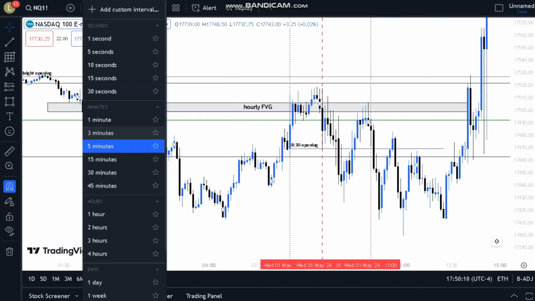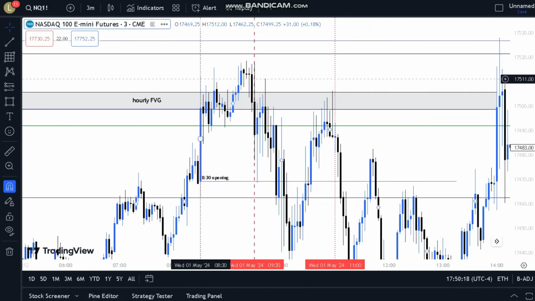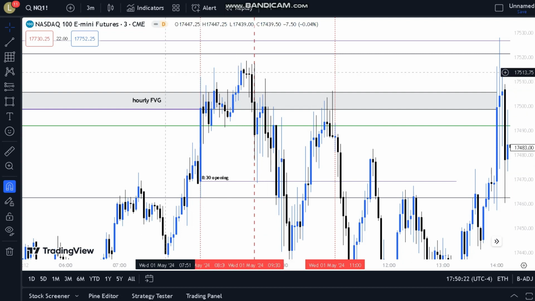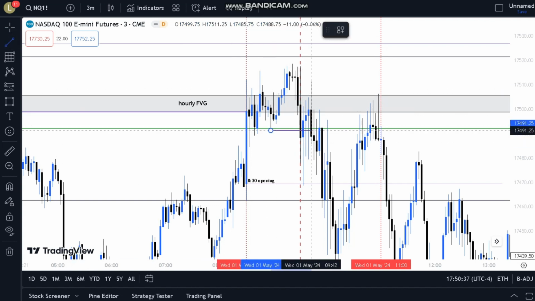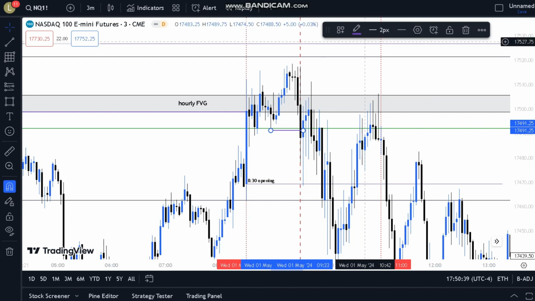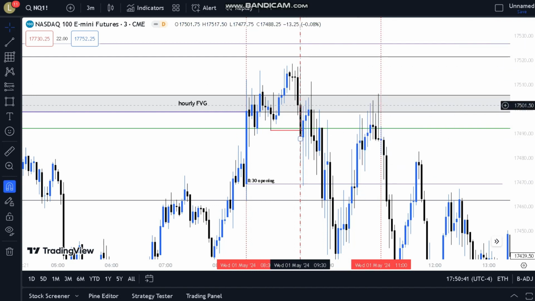So I just jump down to the 3-minute and look for a break of structure. This 8:30 high right here got swept. We went down a little bit, and we swept this high again. Also keep in mind, this 15-minute liquidity sweep was also swept, so a bunch of stops had just gotten taken. So it's very likely that we're about to go down right after this move. And then after this move, what do we get? We get displacement right here, because this was the last swing low before this move down. Boom, we have displacement. I'm going to mark it out red just for fun.